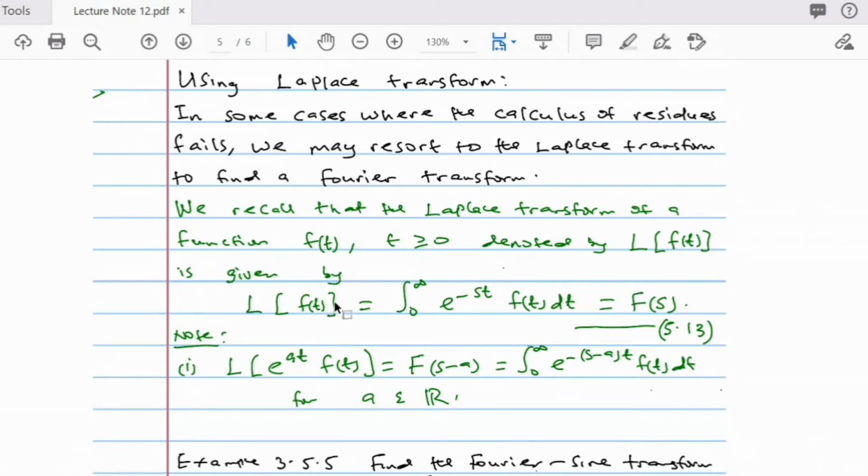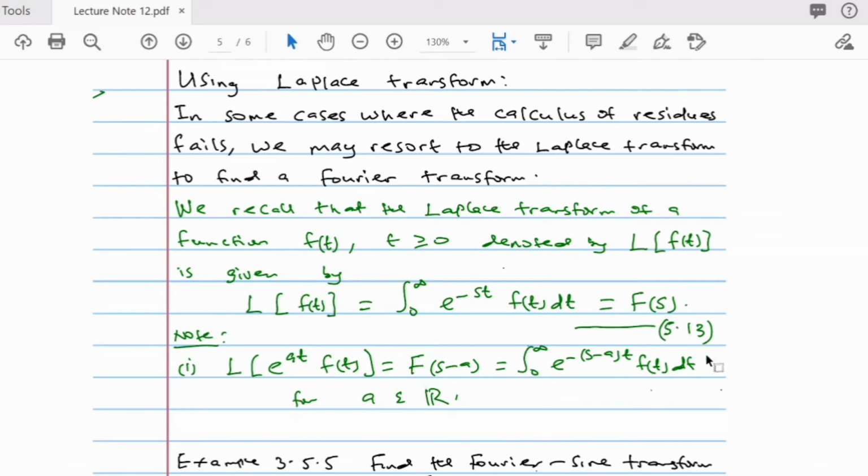So by definition, if you are given a function f of t, where t is greater than or equal to 0, the Laplace transform of f of t is the integral from 0 to infinity of e to the power minus xt, f of t dt. This is a function of x. So the Laplace transform of f of t is what we call capital F of x, a function of x.